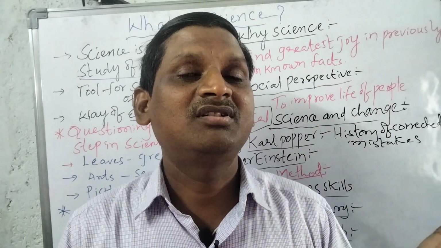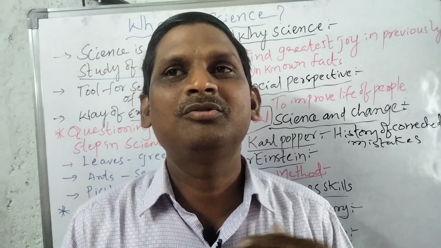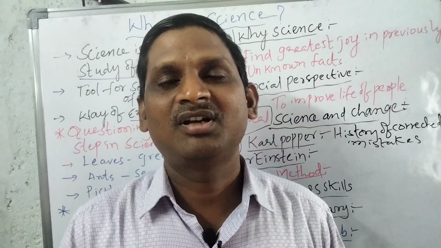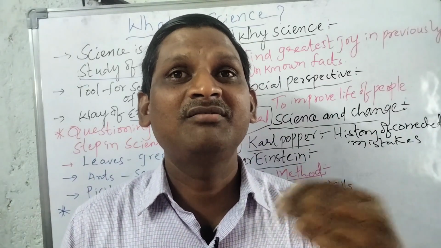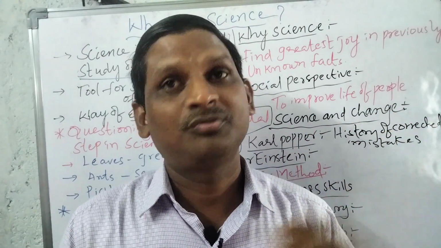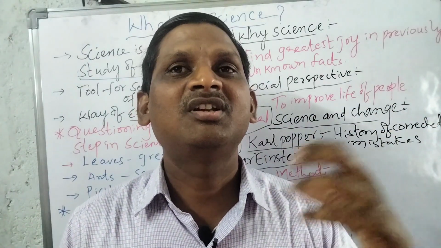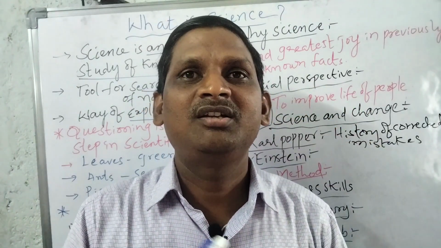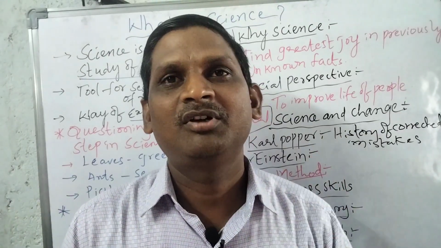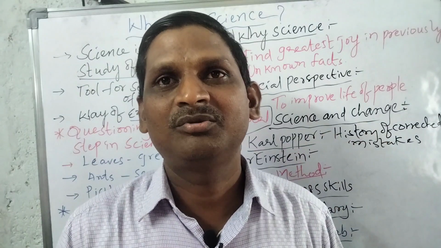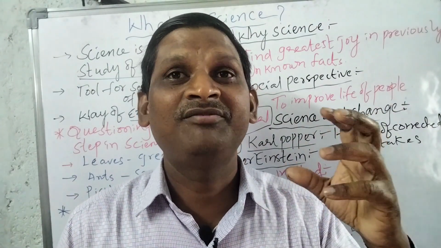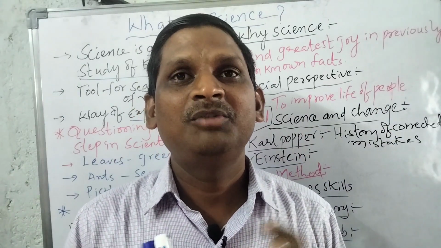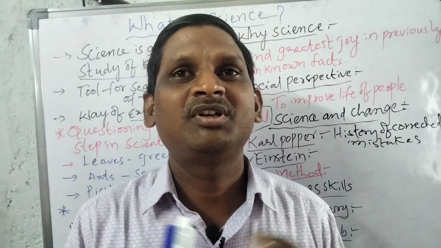And the last one is safety in science. Before going into the lab, we must know some tips and precautions in science. So think ahead before doing the activity. Think ahead about what we are going to do. Next, we should not eat anything in the science lab. If girls have long hair, they should tie it in a particular way so that the lab activity is not disturbed. Do not eat anything in the lab. If anything is broken in the lab, just inform the teacher. Then keep the science lab environment clean and tidy.